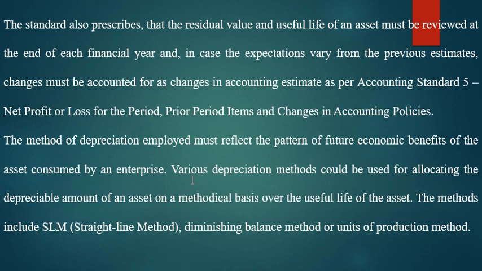So move to the last one. The accounting standard also prescribes that the residual value and the useful life of the asset must be reviewed at the financial year end. In case the expectation varies, that is, if the balance shows a difference from the previous year's estimation, the change must be accounted for as a change in accounting estimates as per accounting standard 5. That is, in AS5 you recorded net profit or loss for the period, prior period items and changes in accounting policies.